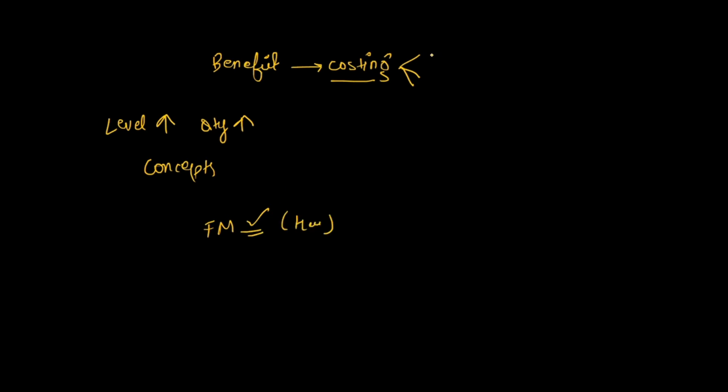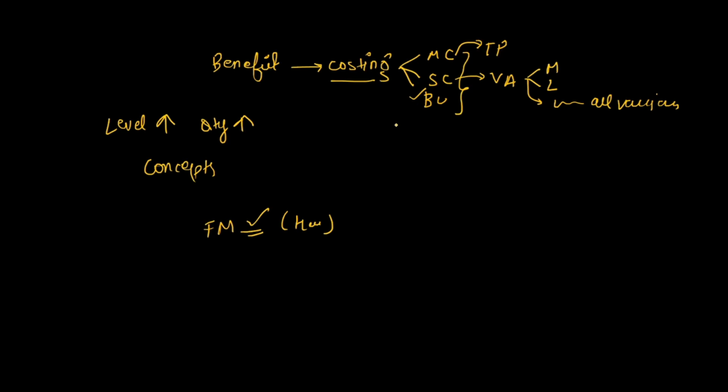For costing, chapters like marginal costing, standard costing, and budget and budgetary control are ones you already know. But there will be another chapter with marginal costing called transfer pricing. In standard costing you will now learn more variance analysis. Earlier you had only material and labor, now you will have all the variances. Budget and budgetary control is the same chapter as before. Marginal costing is the same as you had, but the level of questions has increased.